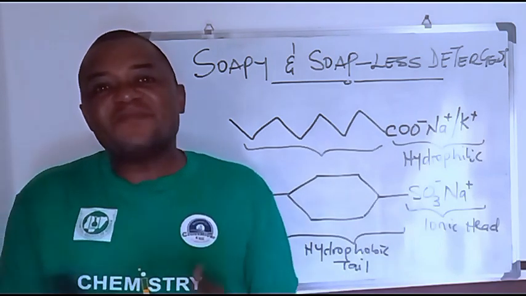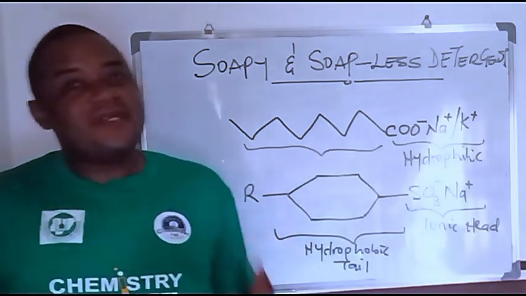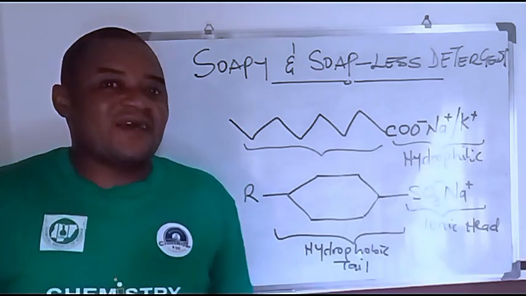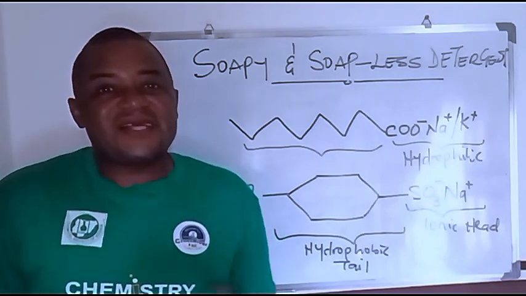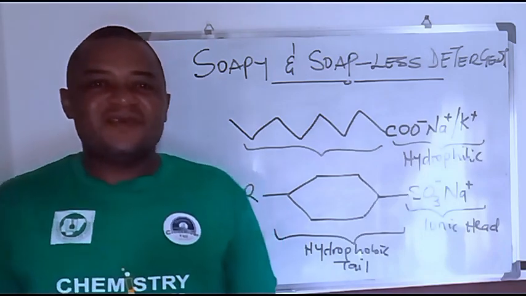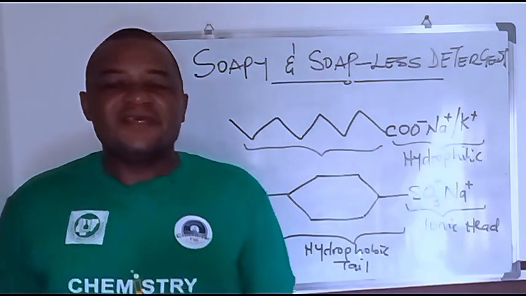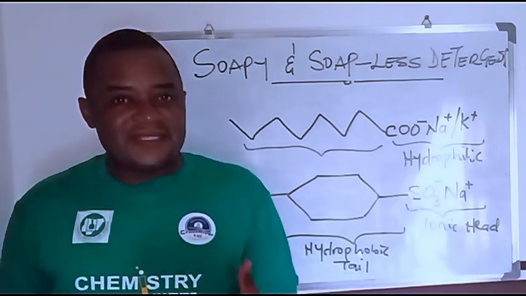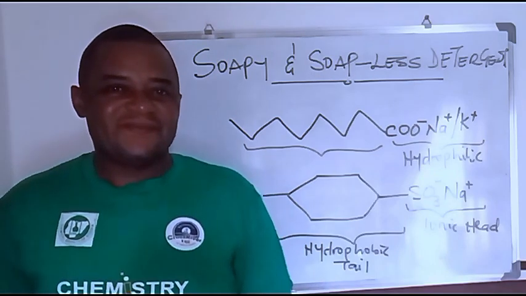So when you mix fatty acids, like oleic acid or palmitic acid, for example, or stearic acid, when you mix these long chain fatty acids with alkali, you will definitely get what is called soap.